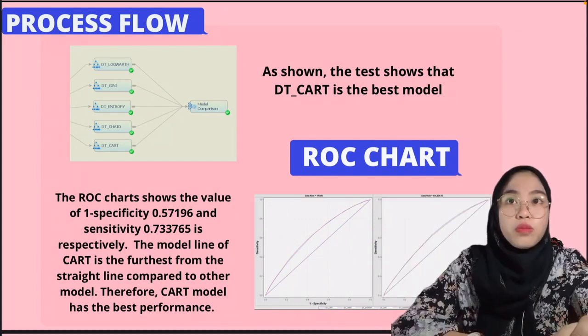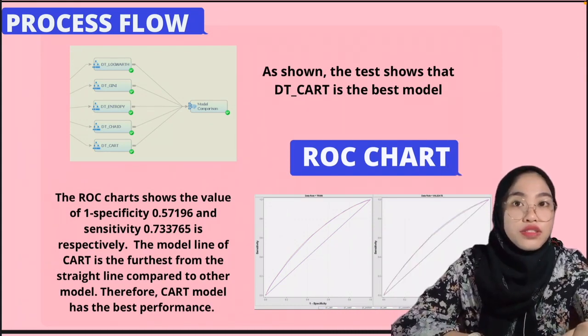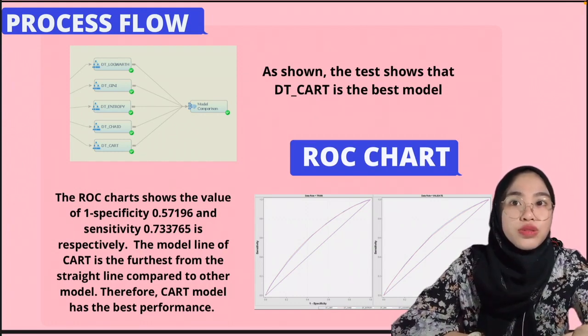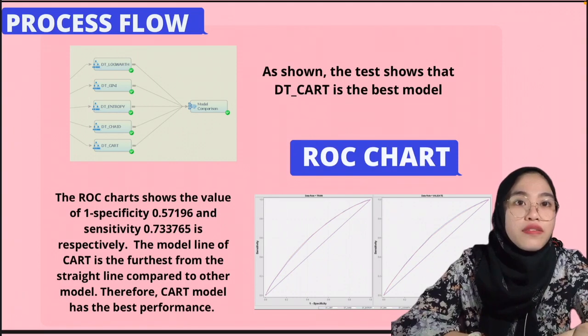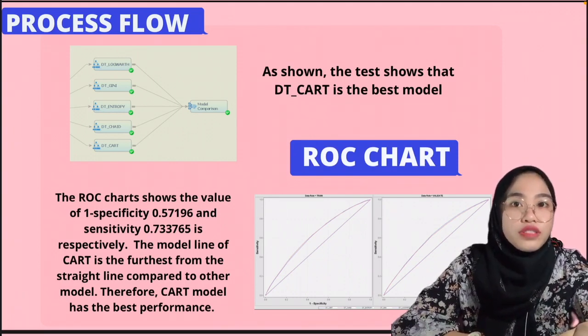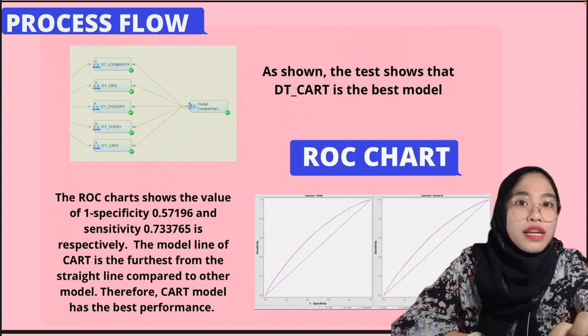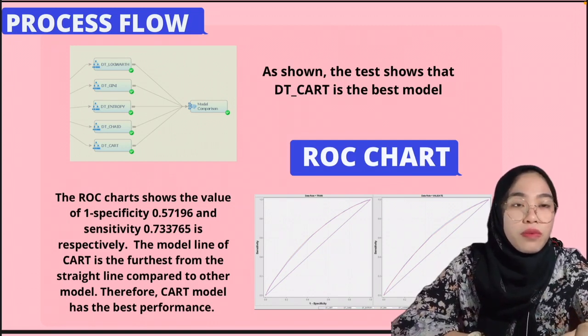And we move on to the model comparison result on the decision tree, which is the ROC chart. As you can see from the diagram, the ROC chart shows that the value of specificity is 0.57196 and sensitivity is 0.733765 respectively. This shows that the model line of the chart is the furthest from the straight line compared to the other models. The furthest of the model from the straight line indicates the model has good performance. Therefore, the chart model has the best performance.